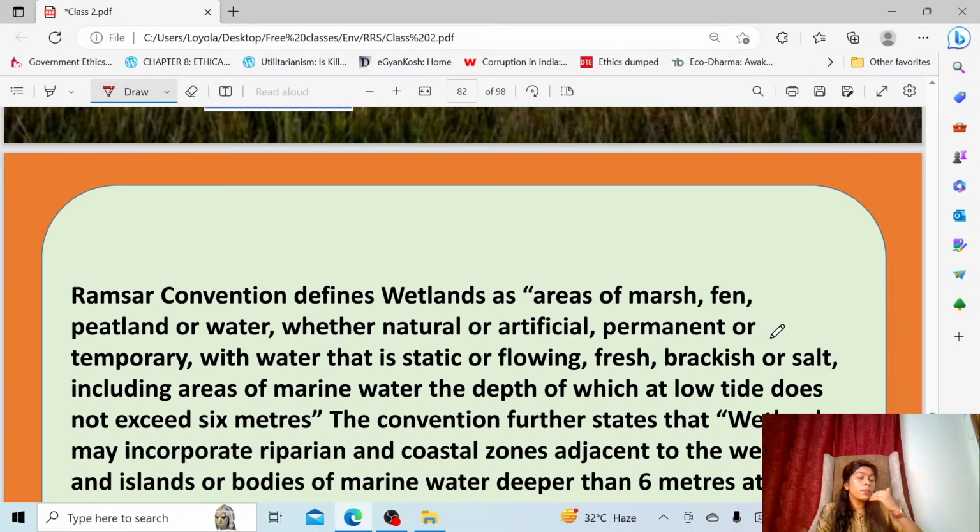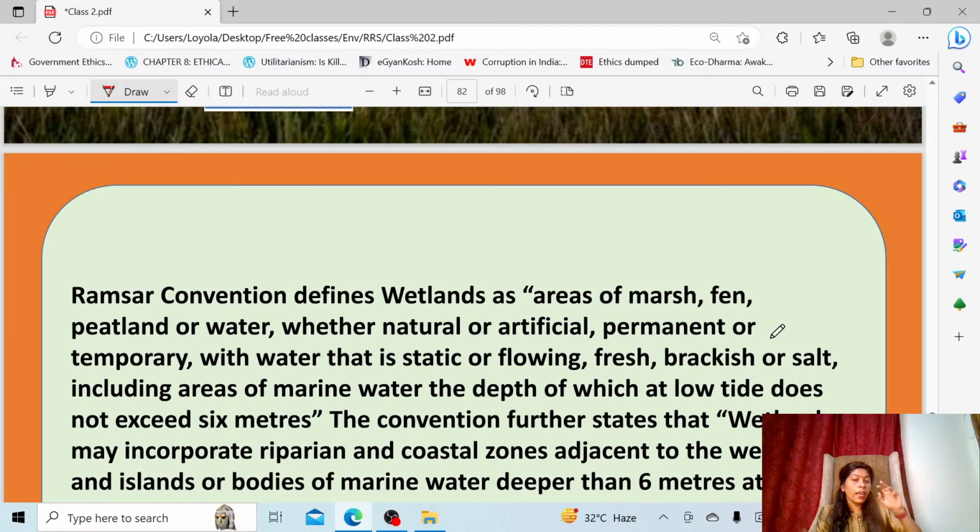Or simply, people will say it is land which is covered with water. That is called wetland. But the Ramsar Convention has given a proper definition for wetland. They say that any area which is a marsh, a fen, a peatland, or any water body you take, either naturally formed or made by man artificially, permanent or temporary. Some areas will be completely waterlogged for 6 months, and after that, in the dry season, there is no waterlogging, but the water table is at a sufficient level near the surface.